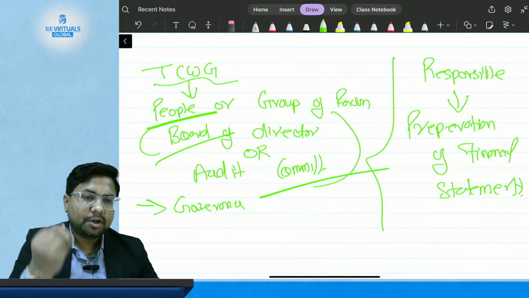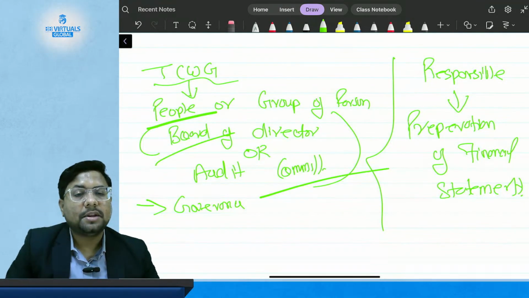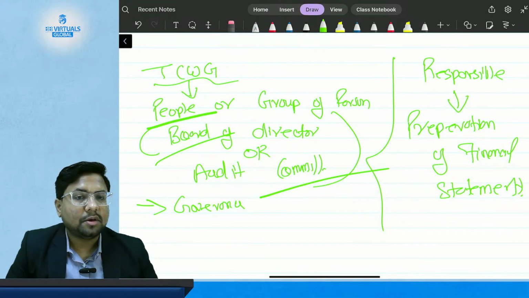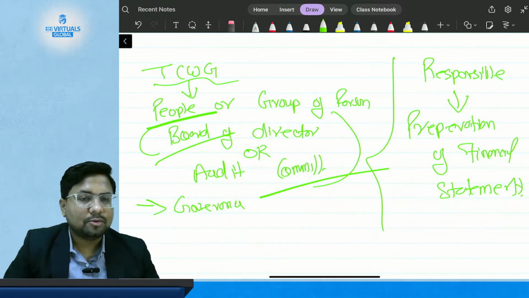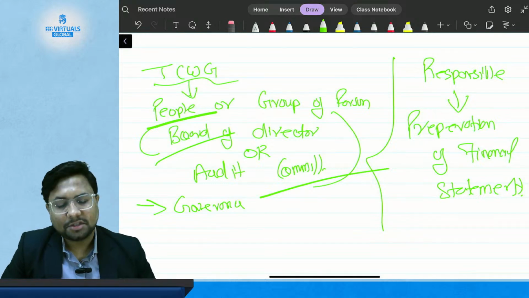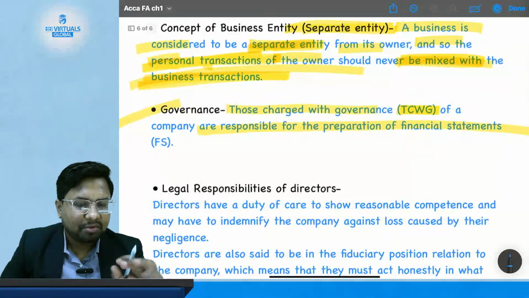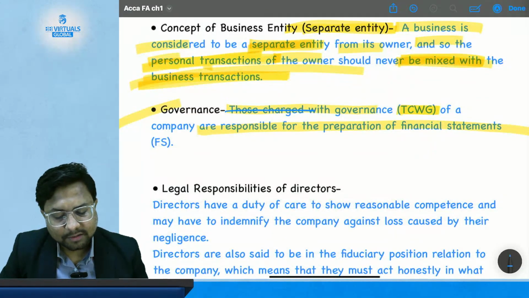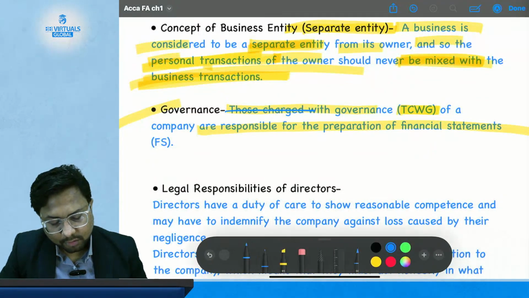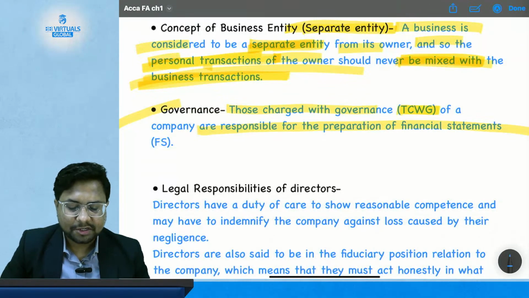It is the responsibility of people who are charged with the governance, or those charged with governance. So TCWG is responsible for the preparation of the financial statement. Hence, this topic talks about that also in brief, that those charged with governance of a company are responsible for the preparation of the financial statement.